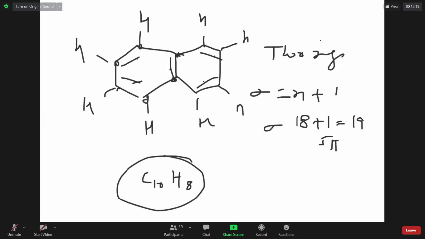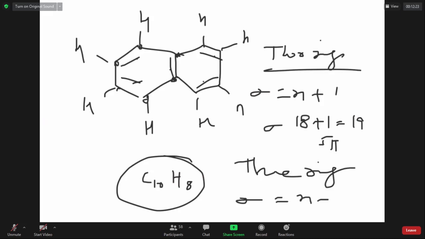If it has 3 rings, the number of sigma bonds is equal to number of atoms plus 2. If the structure has 4 rings, the number of sigma bonds is equal to number of atoms plus 3. Have you seen the pattern? No ring, number of atoms minus 1. 1 ring, number of atoms. 2 rings, number of atoms plus 1. 3 rings, number of atoms plus 2, and so on.